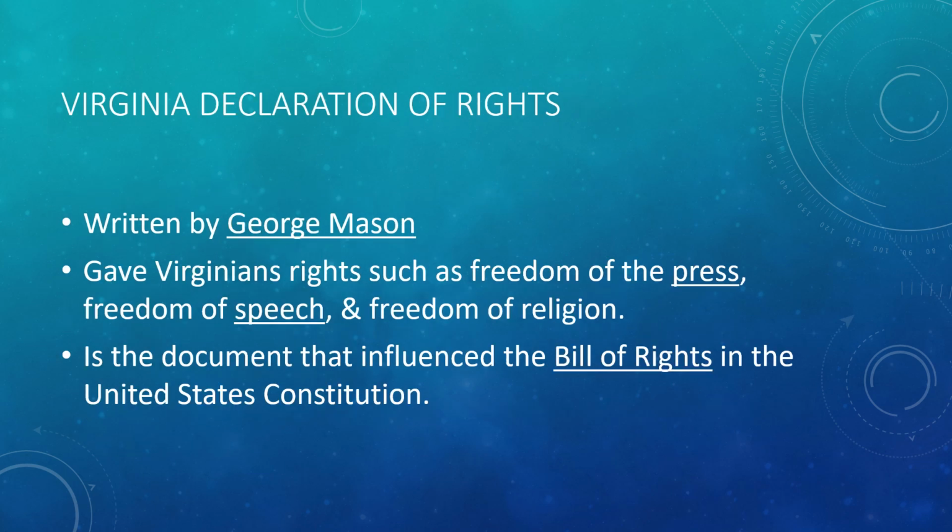The Virginia Declaration of Rights was written by George Mason, and it gave Virginians rights like freedom of the press, freedom of speech, and included freedom of religion, and many others. This document is the one that influenced the Bill of Rights, which is inside the United States Constitution.